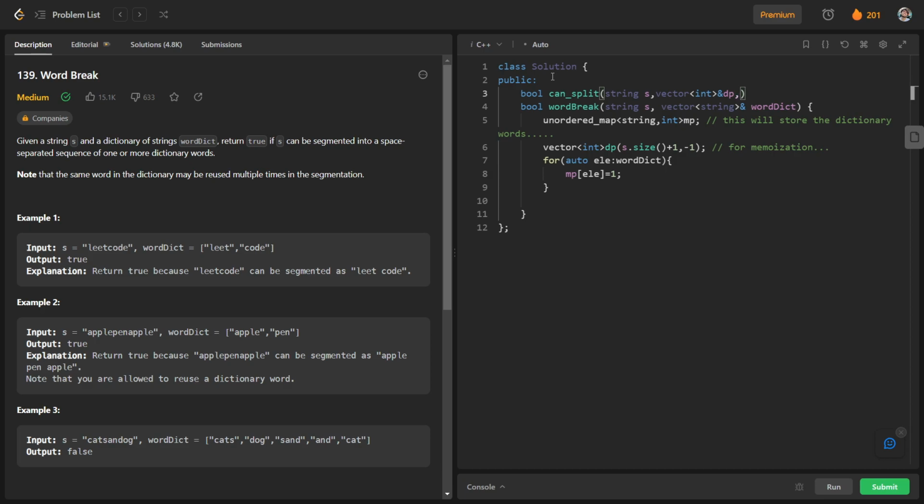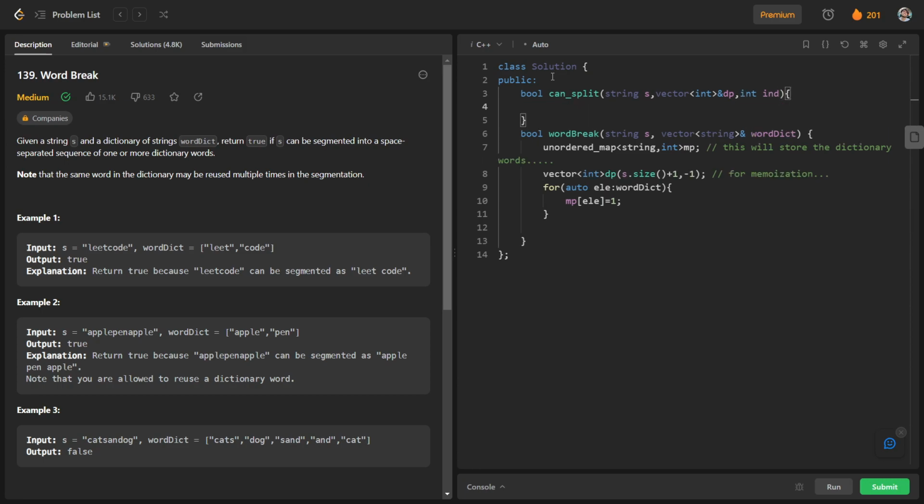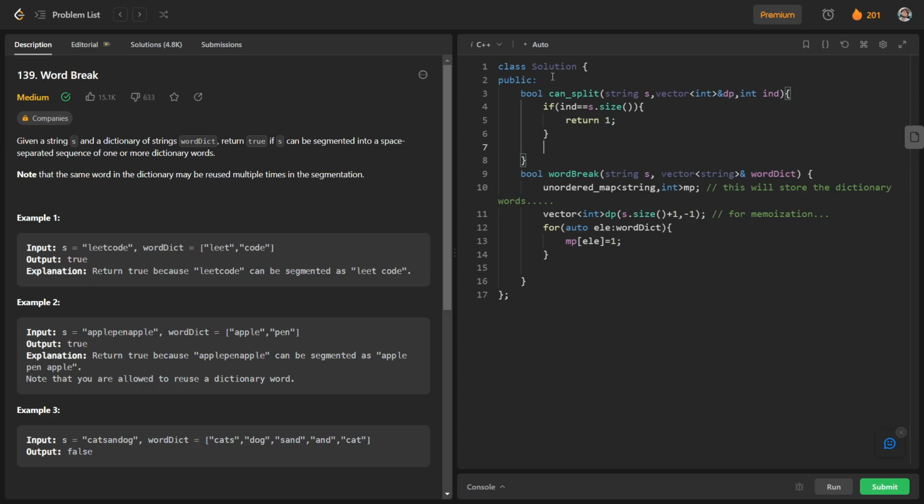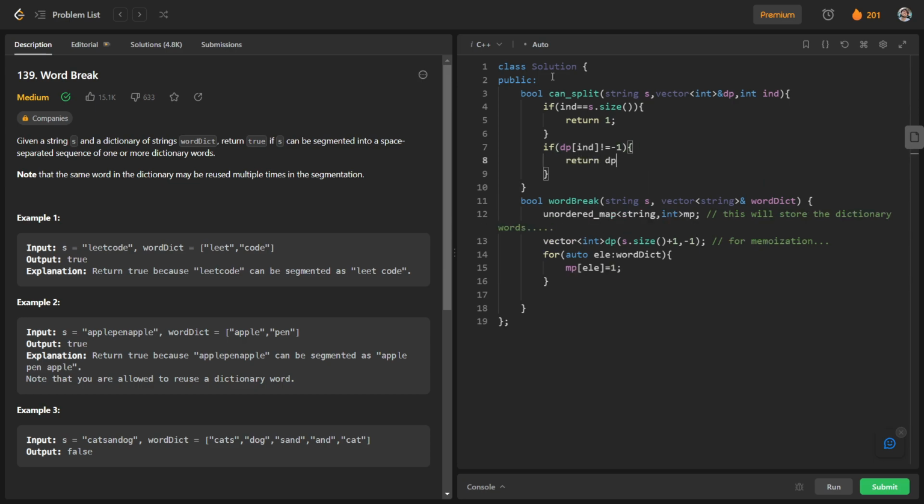And else we can have our int ind, okay, so our current index. So basically what we can do, if our index is equal to s.size, so in this case we can say that we have done, we have iterated over all the string. So in this case we will just return true or 1. And if we have our repetitive case, so if dp of ind is not equal to -1, we will just return dp of ind.